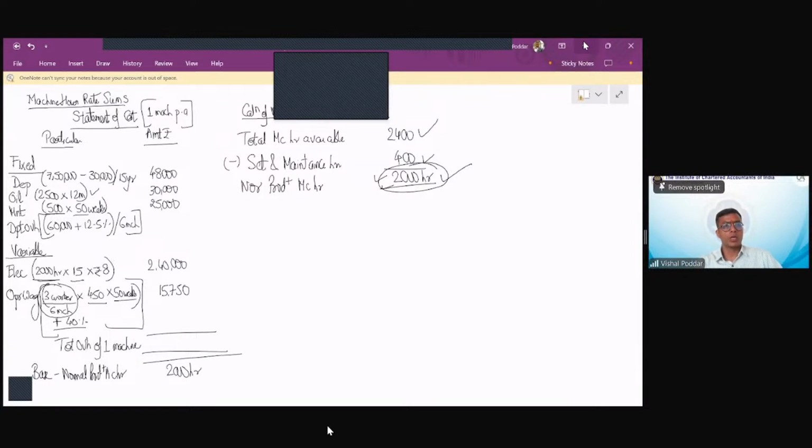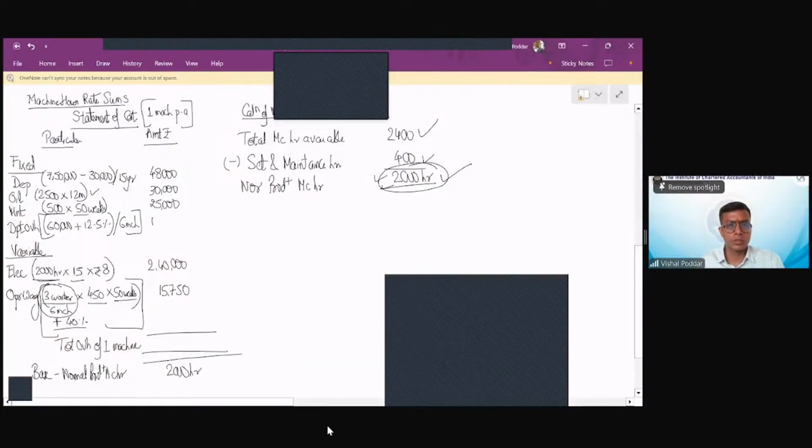I hope you all have completed these workings. How much is the total overheads of this one machine? Total overheads. So this, I'm informed, is 11,250. And the total overheads I'm informed is 3,70,000. Now divided by 200 hours.